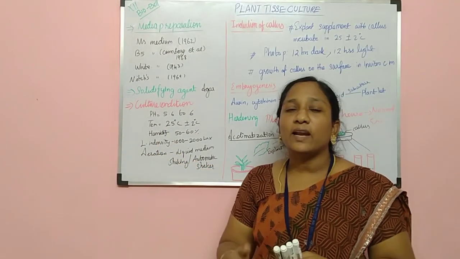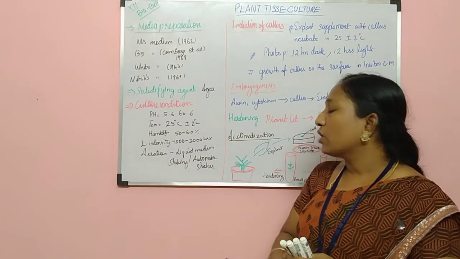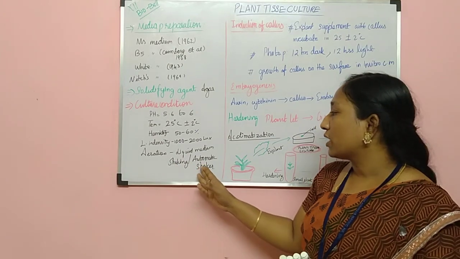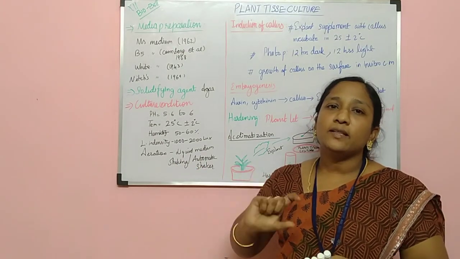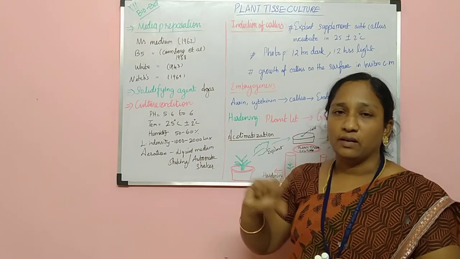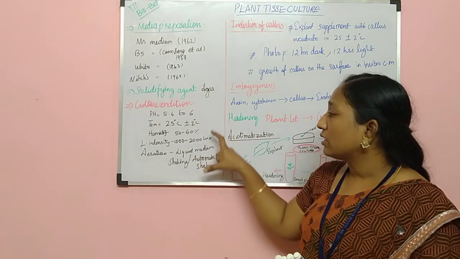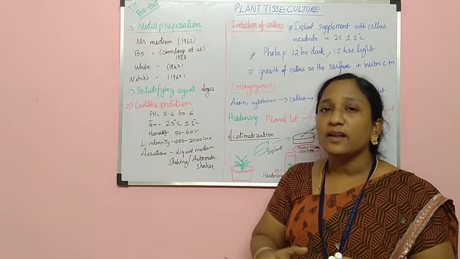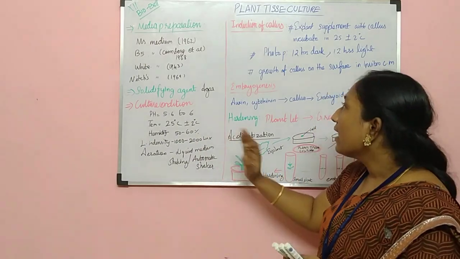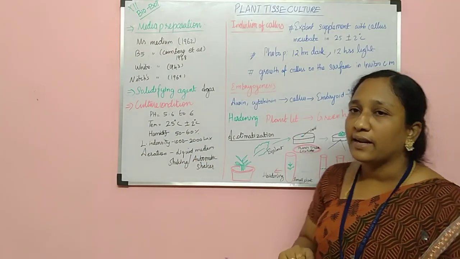And we have to provide aeration. For the aeration, we can use a shaking bar, or automatic shakers are also available. While shaking the liquid, that is the culture medium, after all the environmental conditions are provided, we have to shake it well for aeration. After that, it is ready